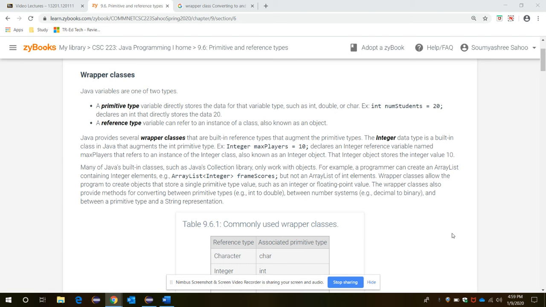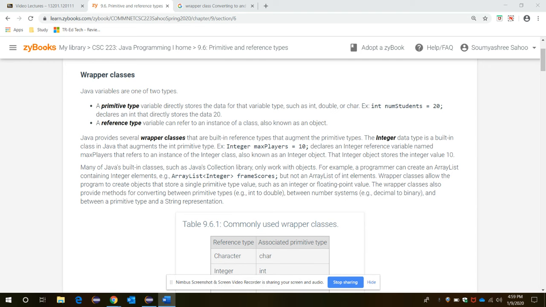Wrapper classes. This is a special type of class in Java which provides a way to use the primitive data types that you learned so far. The primitive data types are such as integer, character, boolean, float, double, and the wrapper classes always provide a way to use these primitive data types. You can also say that a wrapper class is a class whose object wraps or contains primitive data types.